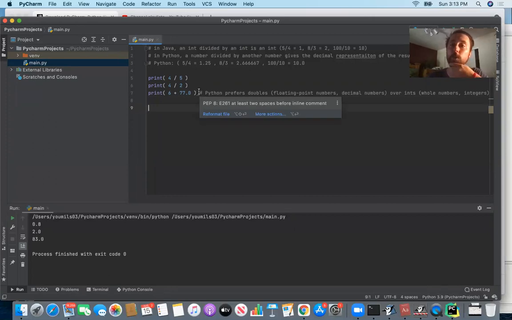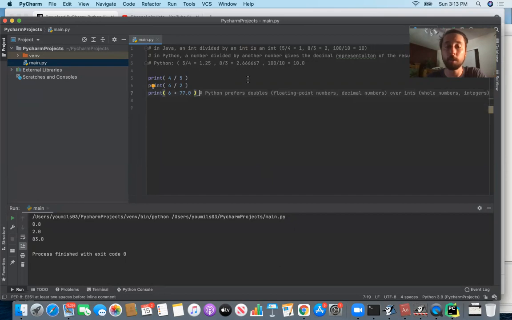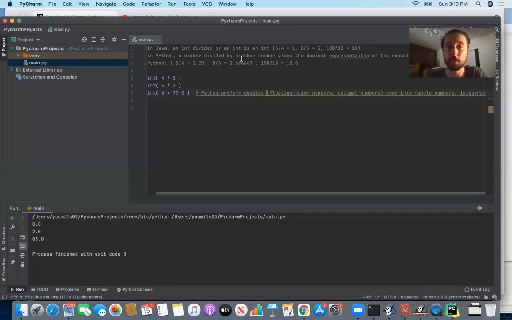So what it would do is it would say, well, your code's still going to compile. There's no problem with what you wrote here. But typically it would be good etiquette, and it would be a little bit cleaner if you had two spaces between the end of the line of code and the command. So now it's giving us another issue here.